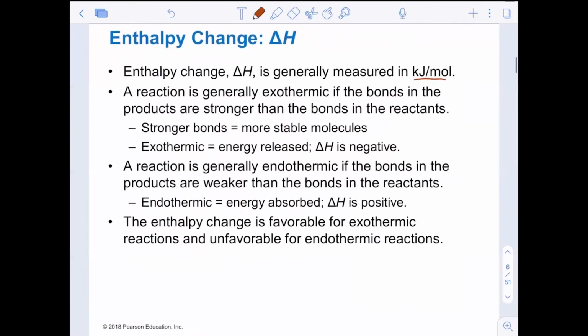And the reaction is generally exothermic if the bonds in the products are stronger than those of the reactants. Stronger bonds, more stable molecules. Exothermic because energy is released and delta H is negative. Other option, if the reaction is endothermic, it's because the bonds in the products are weaker than the bonds in the reactants. Endothermic, energy is absorbed by the reaction, delta H is positive.